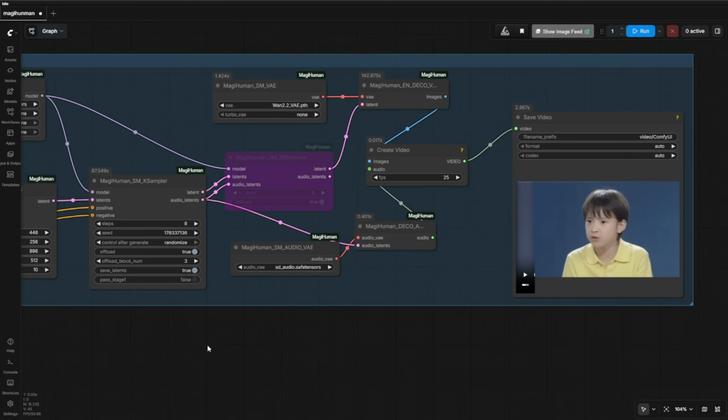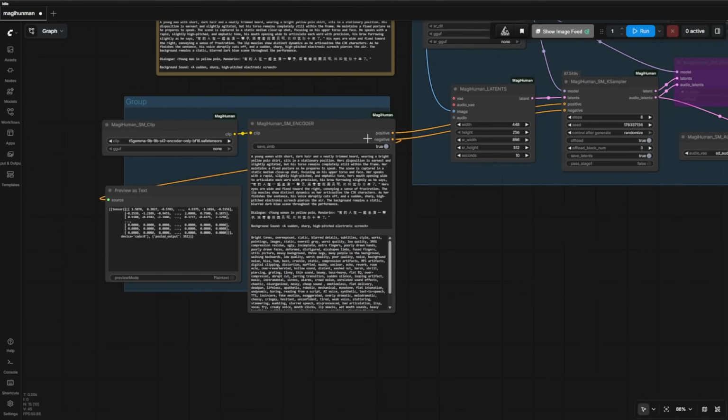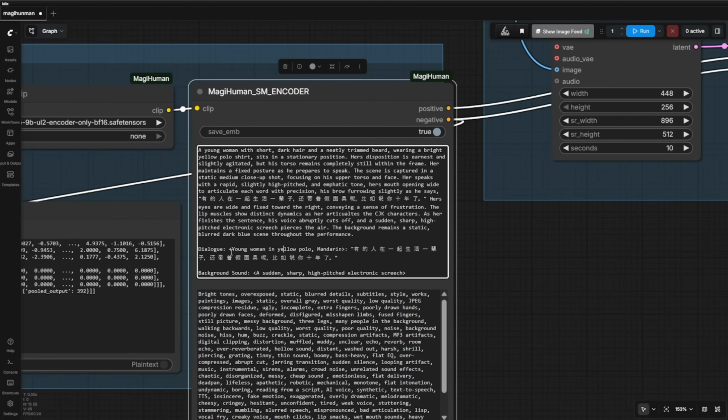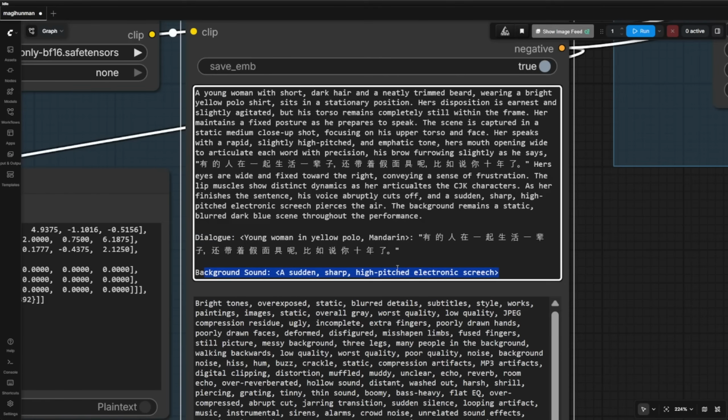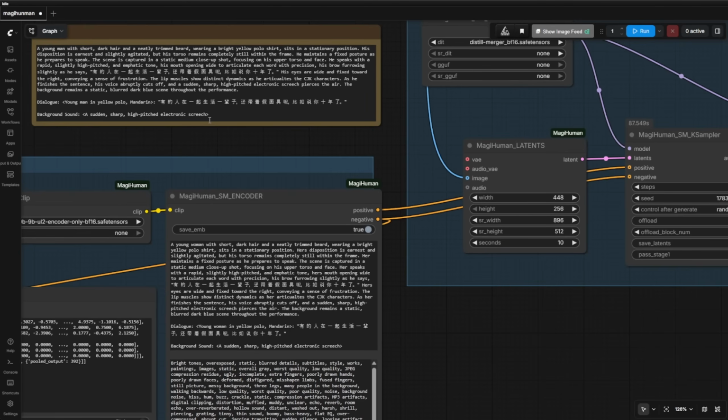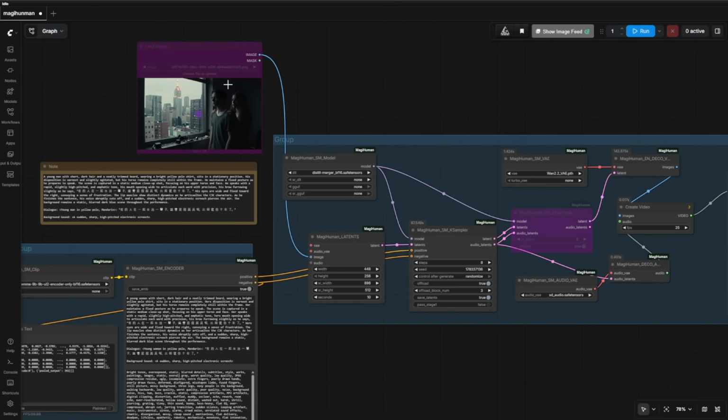This is the first run with default prompts. The model has a unique format for positive text prompts. Describe the scene, include dialogue for the character, specify the text-to-speech sections, and add background sounds. It's different from WAN 2.2 prompts, even though it runs on the WAN 2.2 VAE. Right now, I'm doing text-to-video purely from prompts describing the character.